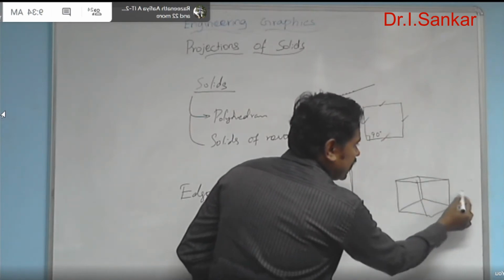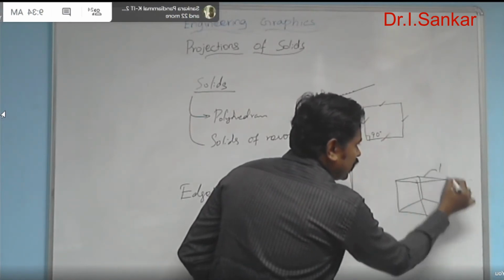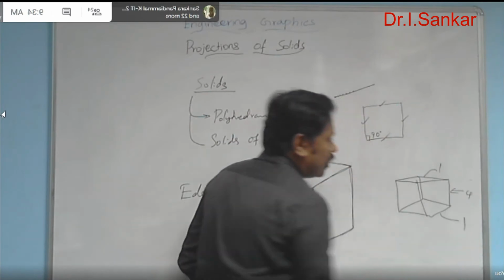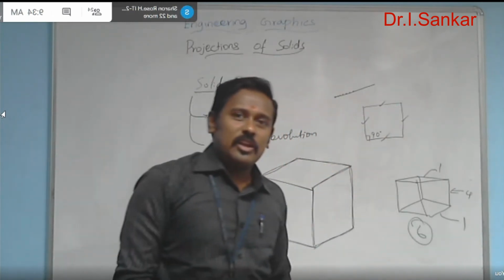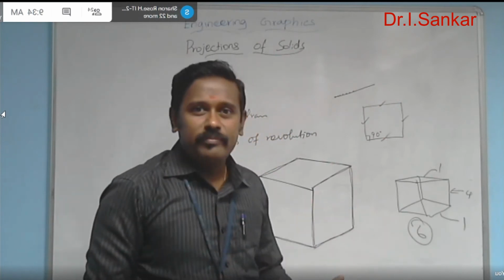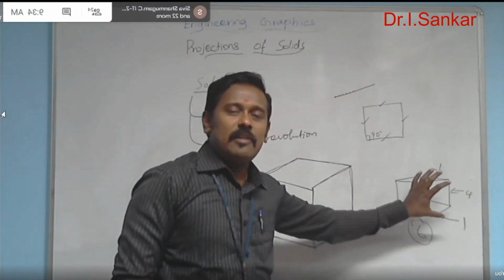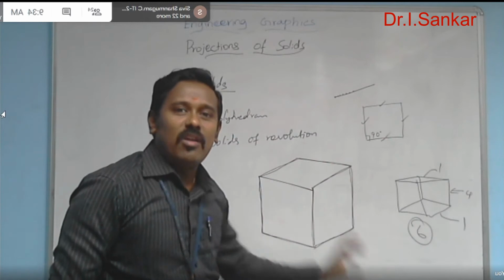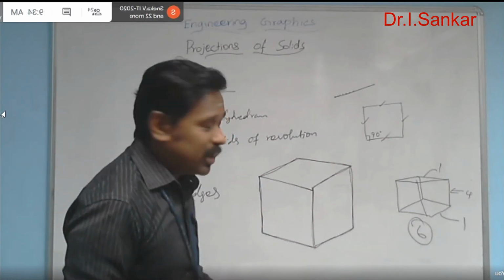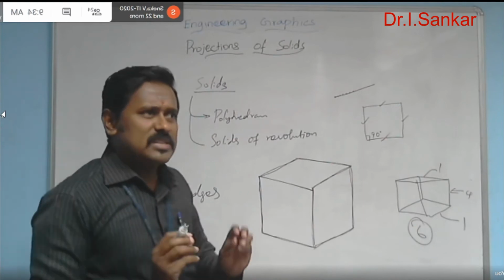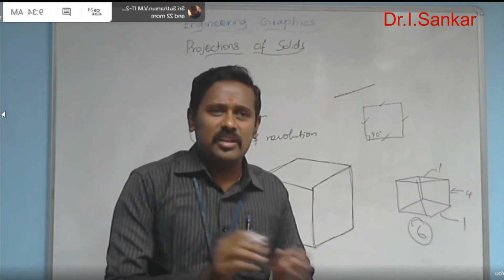So on the sides you need 4, in the top you need 1, in the bottom you need 1. So totally 6 square planes are required to form a cube. These planes will form and give you a solid. So keep this in mind. It's a basic understanding of a solid from some perspective.